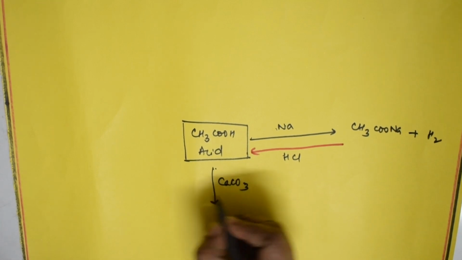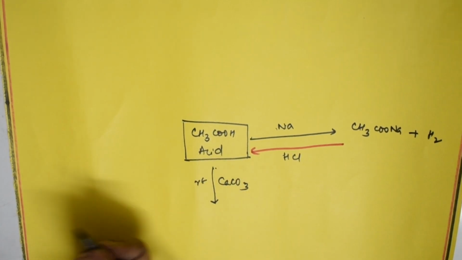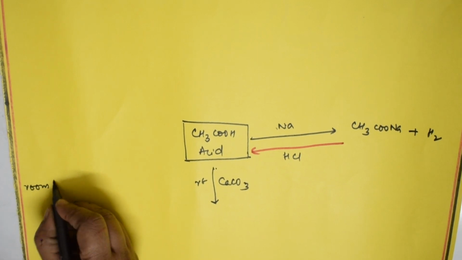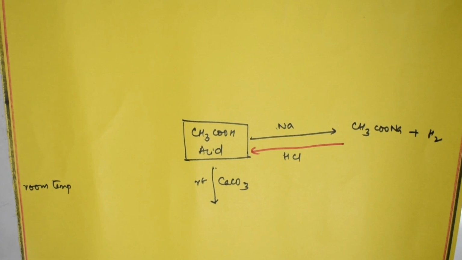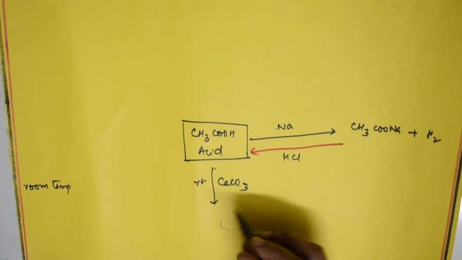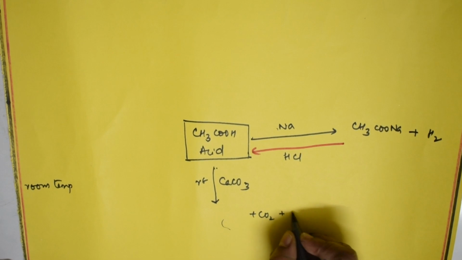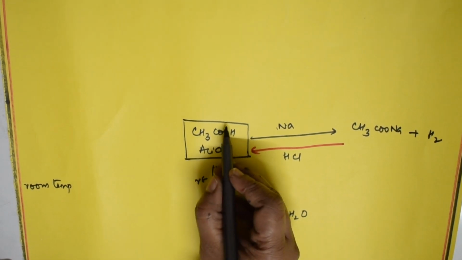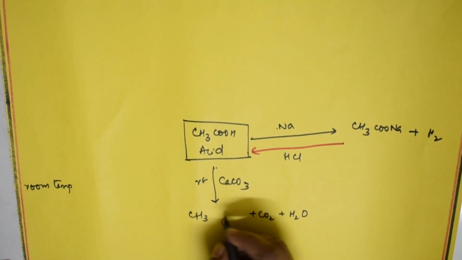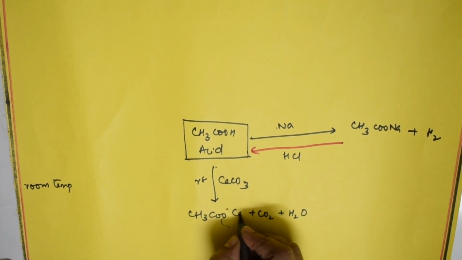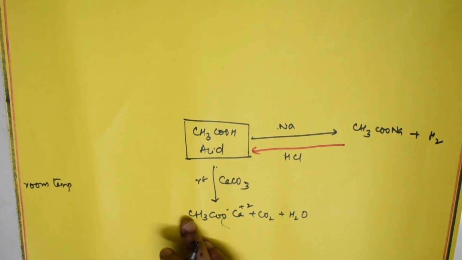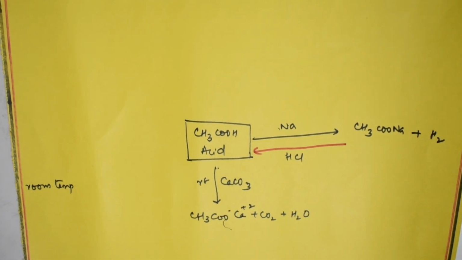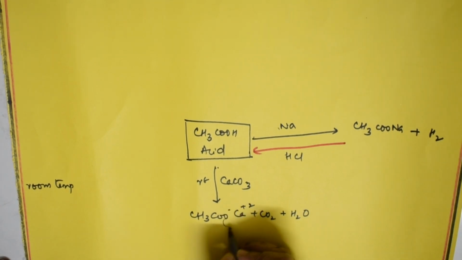Now I'm going to perform this experiment at RT. RT stands for room temperature. So if I'm performing it at room temperature, carbonate means which gas will come out? Carbon dioxide gas, along with water. There's a cleavage of the bond and it forms calcium acetate, COO minus and calcium plus 2. Right, so 2 acetates and 2 calciums, plus 2 and minus 2. So basically it's something like this taken twice.